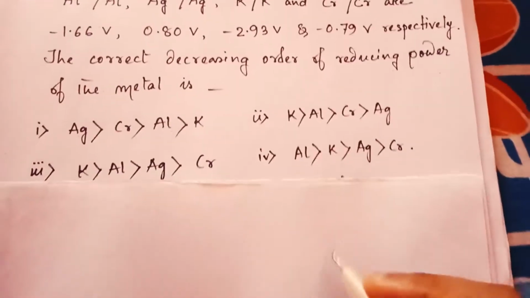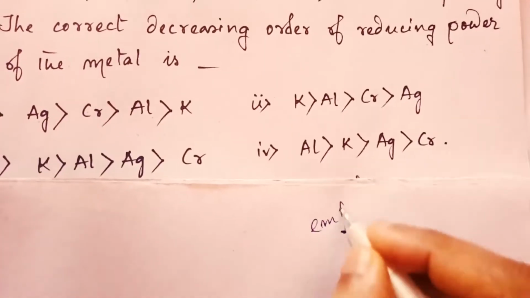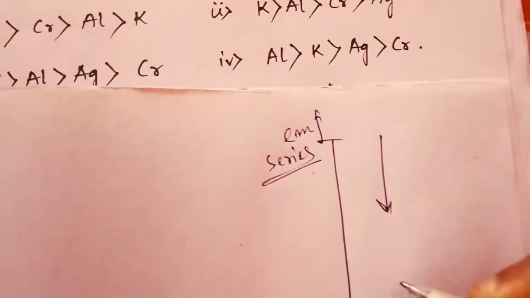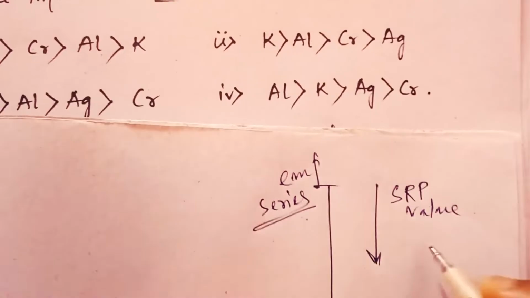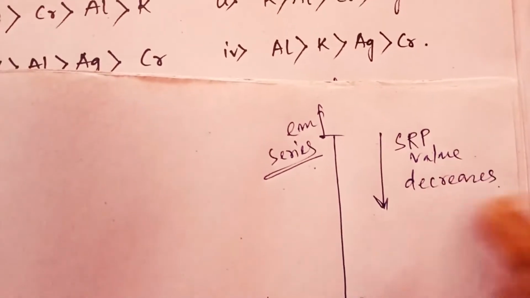There is a fact in the EMF series: if you go from top to bottom, the SRP value decreases.